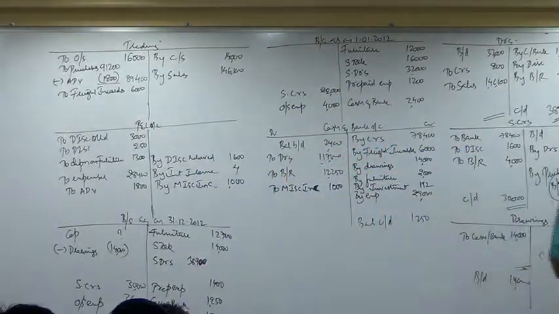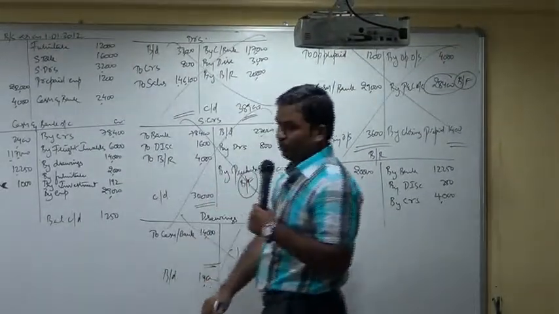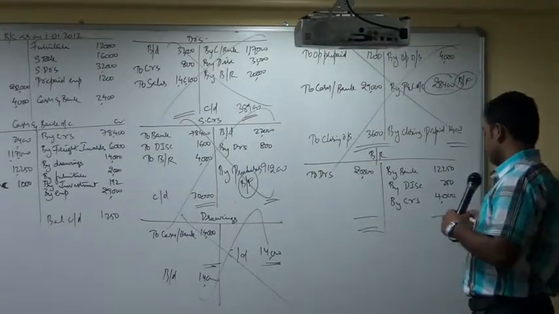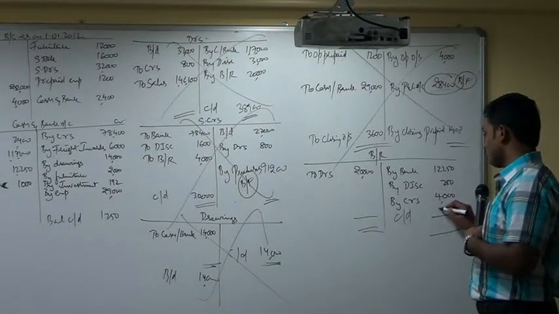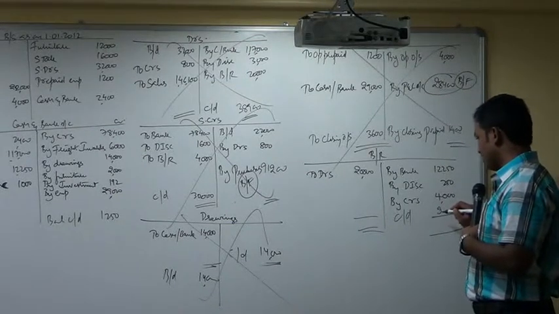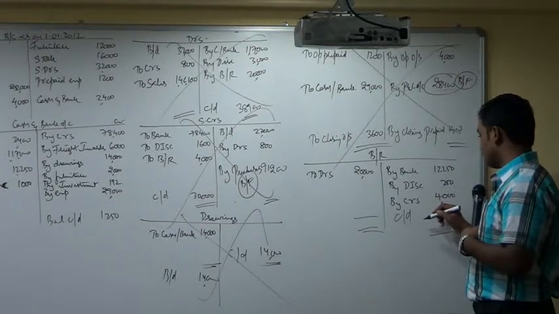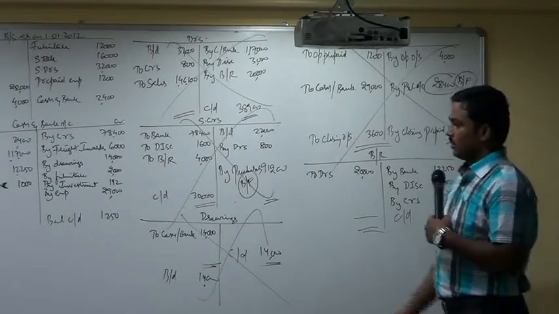Expense account is already closed, drawings account is closed, creditors account is closed, debtors account is closed. Bills receivable account, carried down 3,500.